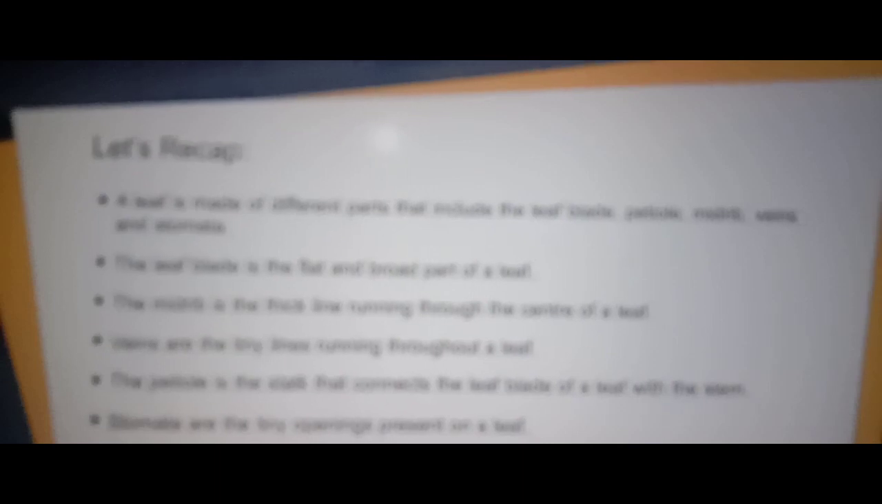Let's recap. A leaf is made up of different parts that include the leaf blade, petiole, midrib, veins, and stomata. The leaf blade is the flat and broad part of a leaf. The midrib is the thick line running through the center of a leaf. Veins are the tiny lines running throughout a leaf. The petiole is the stalk that connects the leaf blade of a leaf with the stem. Stomata are the tiny openings present on a leaf.